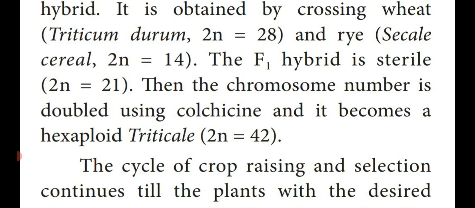That is diploid equal to 42. So this hybrid produces a newly formed triticale with a different character. So that triticale is named as the first man-made cereal.